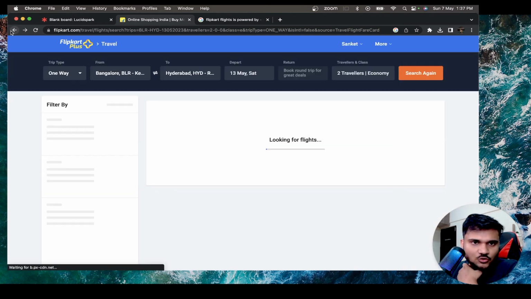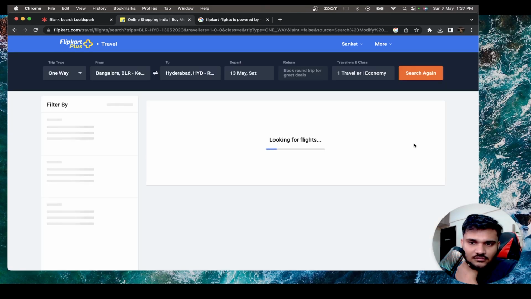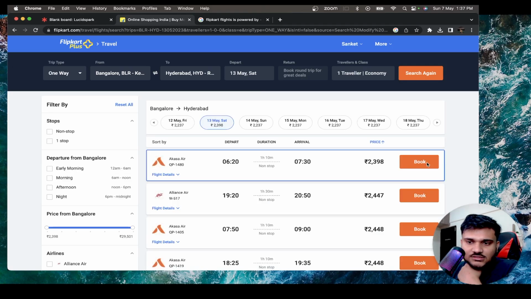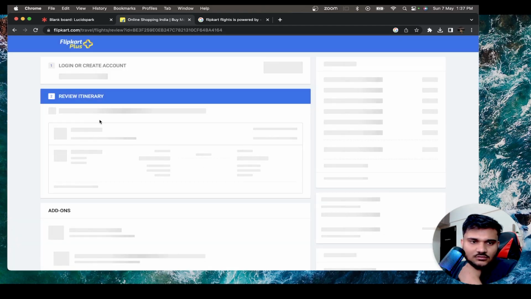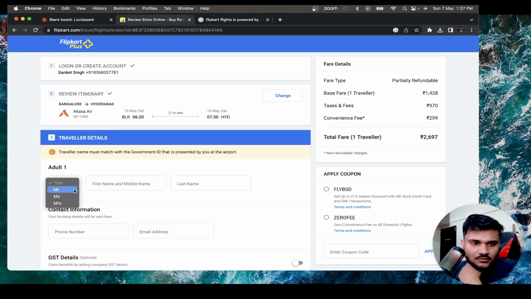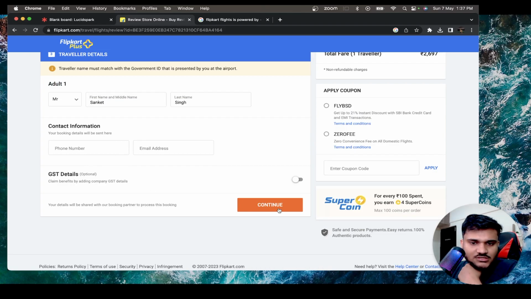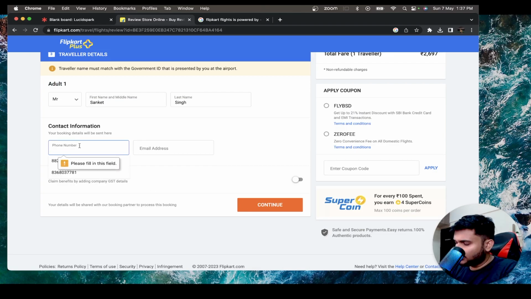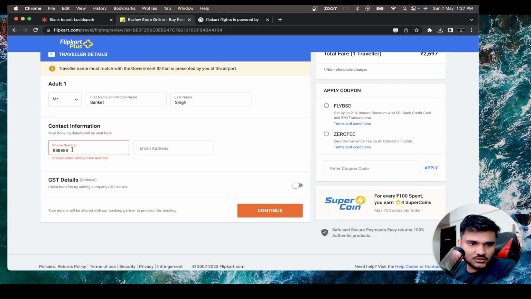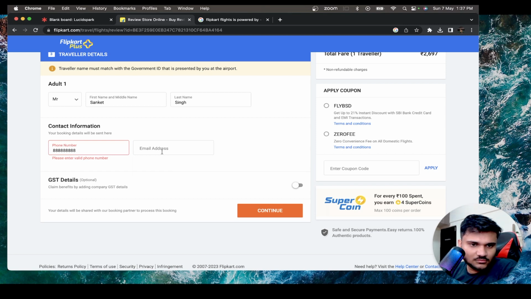Let's go back. 1 traveler only. Search again. It's a pretty cheap flight, I can see. Okay, continue. Contact information. It's going to ask for contact information. Oh, my number is getting shown here. I should not have done this, but okay.